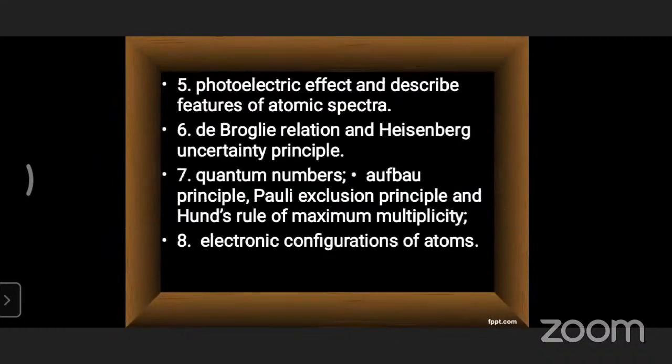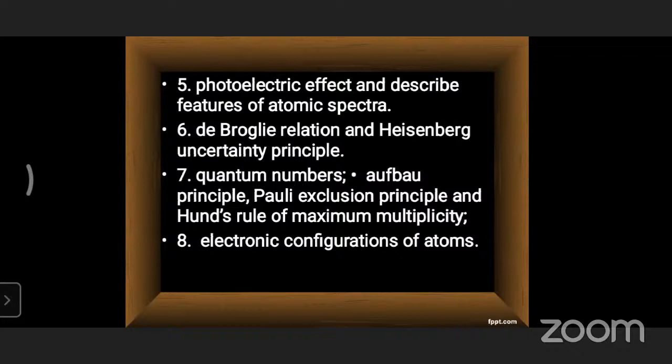After that, next is the photoelectric effect, as well as describing the features of atomic spectra, including the splitting of spectral lines. You get the lines in the hydrogen spectrum: Lyman, Balmer, Paschen, Brackett, Pfund series, as well as continuous spectrum, discontinuous spectrum, line spectra, band spectra. These are atomic spectra and molecular spectra. Based on that, we have some energy formulas.